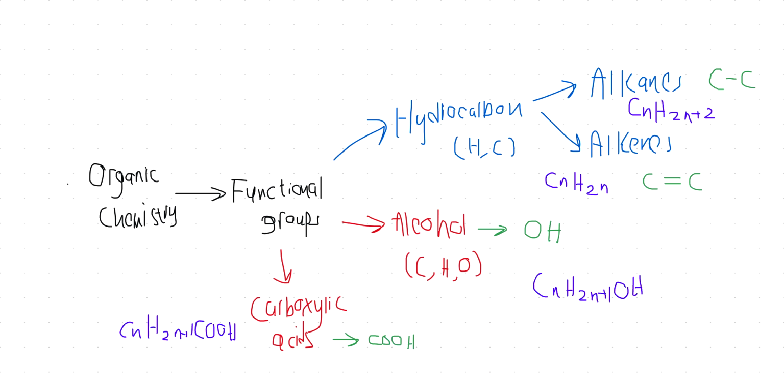Now, all of these are also included in a thing called a homologous series. Each of these has its own homologous series. What is a homologous series? Have you ever heard this name? I have. Okay. For example, if I write the homologous series of alkanes, it's going to contain all the alkanes only. For example, it's going to start with methane, the one carbon.